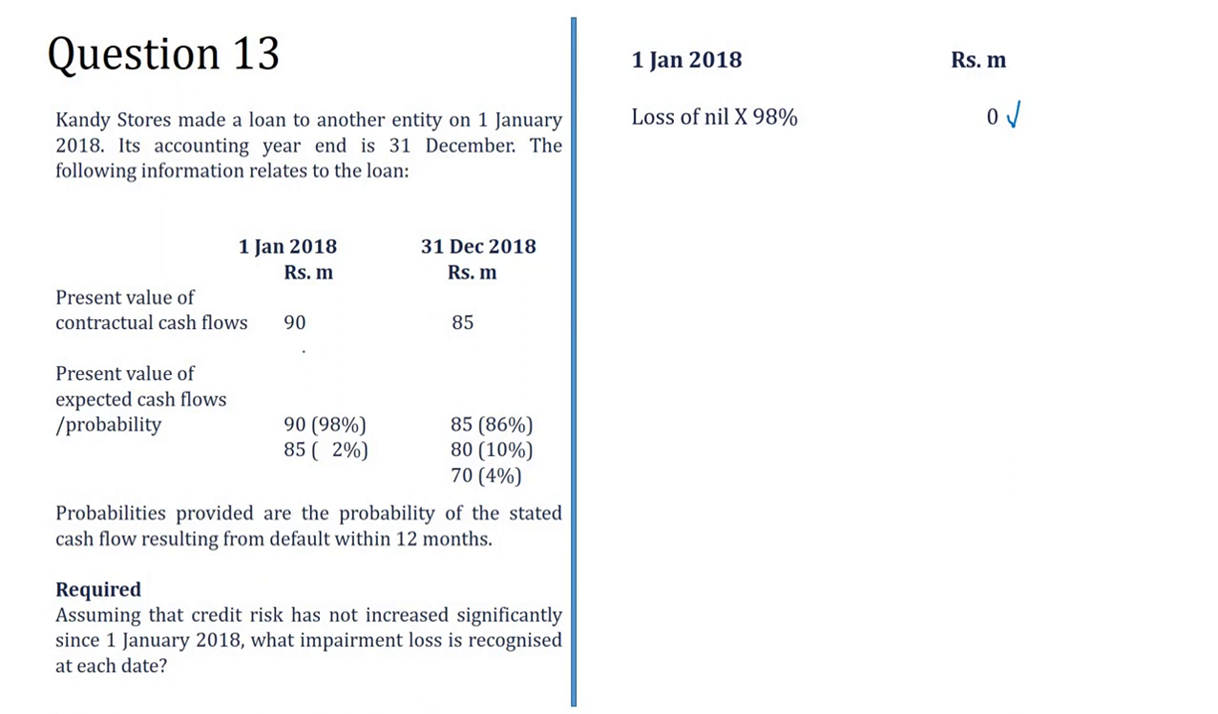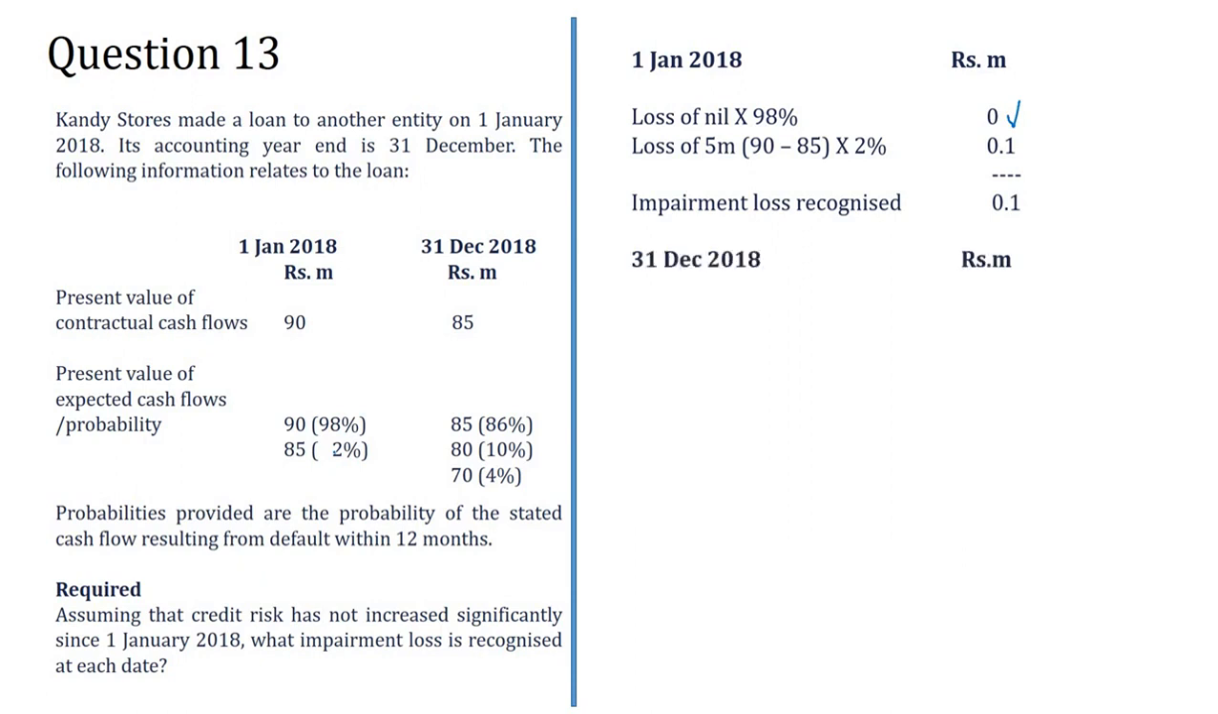But remember, there's a 2% probability to receive 85, not 90, 85. So there is 5 million rupees. There is a chance of not getting this 5 million rupees, because contractual cash flow is 90, actual cash flow is 85. We are expecting to receive less. So we are going to lose 5 million. Probability of having that is 2%. That means we are going to lose 0.1 billion. So this is the impairment loss you should recognize.